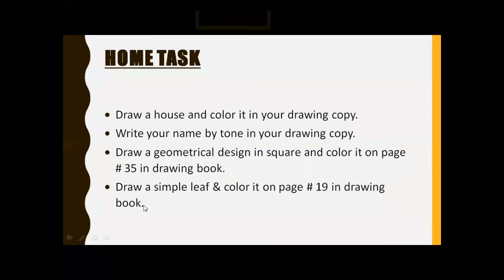Students, do all of you understand all the home tasks? I repeat it. Draw a house and color it in your drawing copy. Write your name by tone in your drawing copy. Draw a geometrical design in a square and color it on page number 35 in the book. Draw a simple leaf and color it on page number 19 in the drawing book.